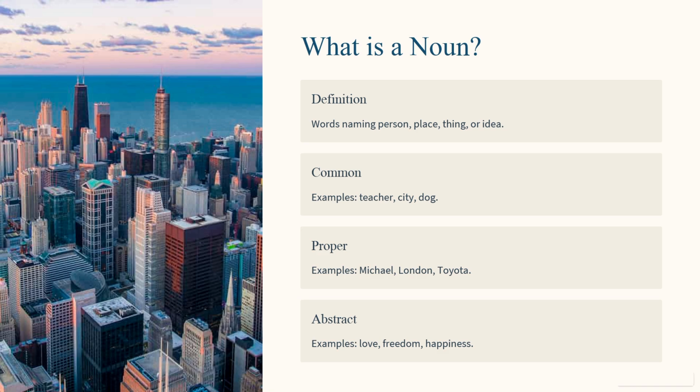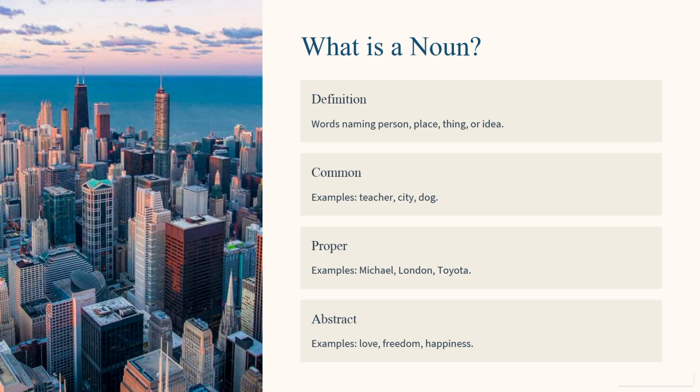Okay, so before diving into the functions of nouns, let's quickly revisit what a noun is. A noun is a word that names a person, place, thing, or idea. Essentially, nouns allow us to identify and talk about the people, places, objects, and concepts around us. There are different types of nouns, each serving a specific role.